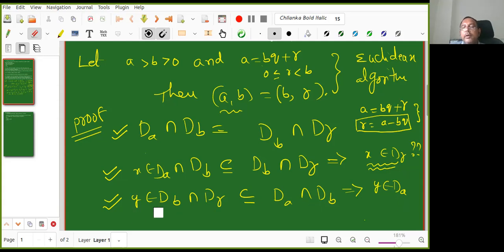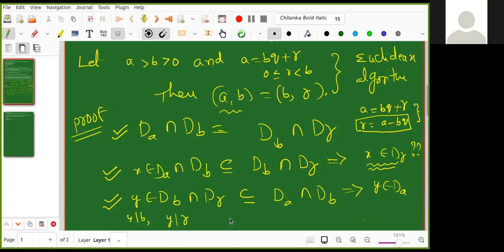Okay. So now Kanishk again. Don't worry, Kanishk. You are only one student. Y belongs to DB intersection DR. What do you mean by that? So y divides B, and y divides R. Very good. Now, what is it that I want to show? You need to show that y divides A. Great. Now you are very much clear.